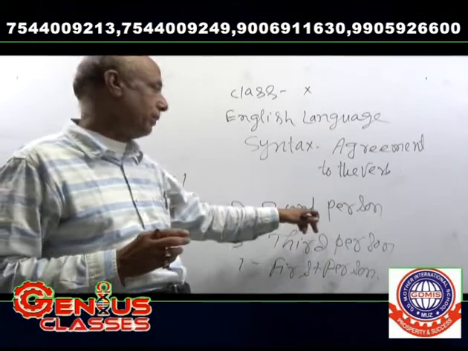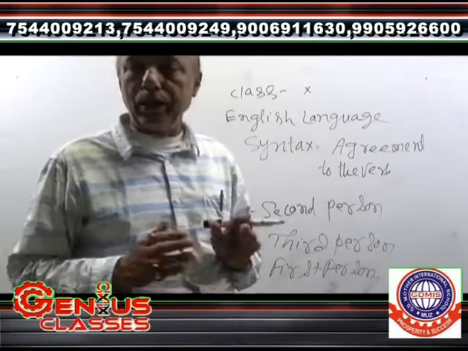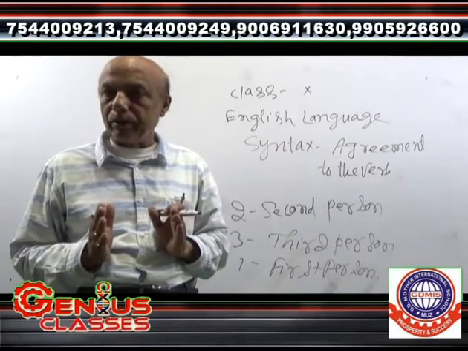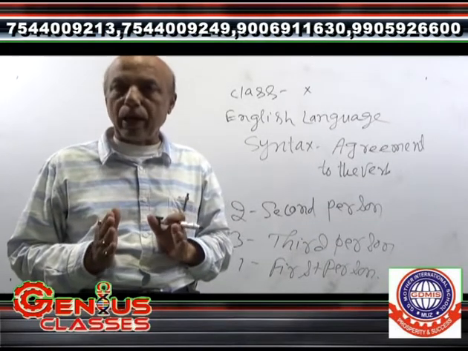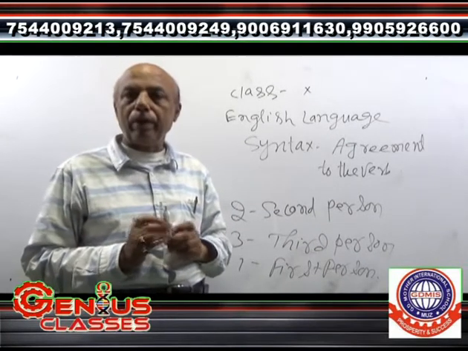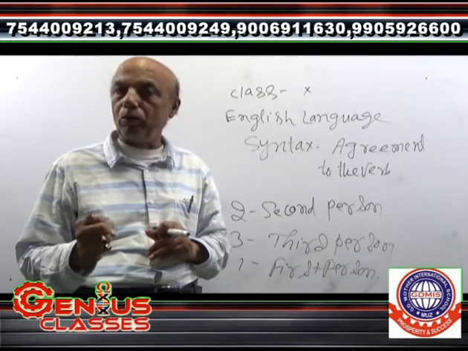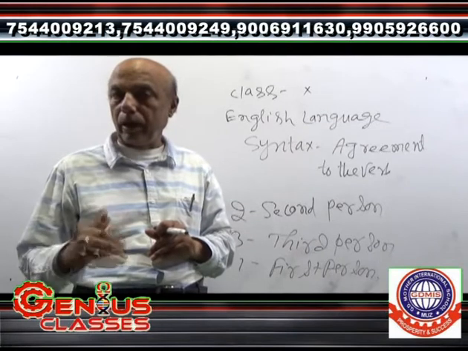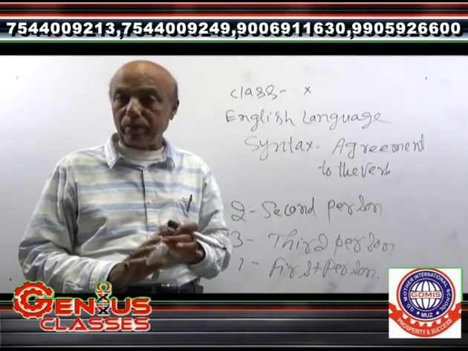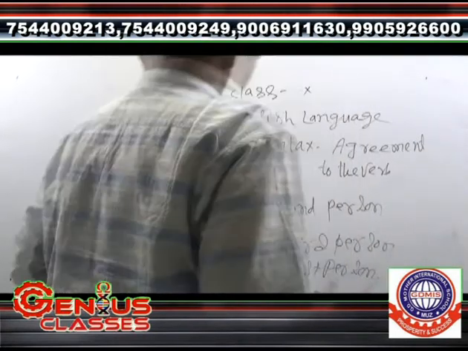First of all, the second person is written, thereafter the third person, after it the first person, and a plural verb is used. Again I am telling you, if there are three persons in a sentence, the sentence follows the plural verb, and first of all the second person is used, thereafter the third person, after it the first person. As for example, it can be written here,